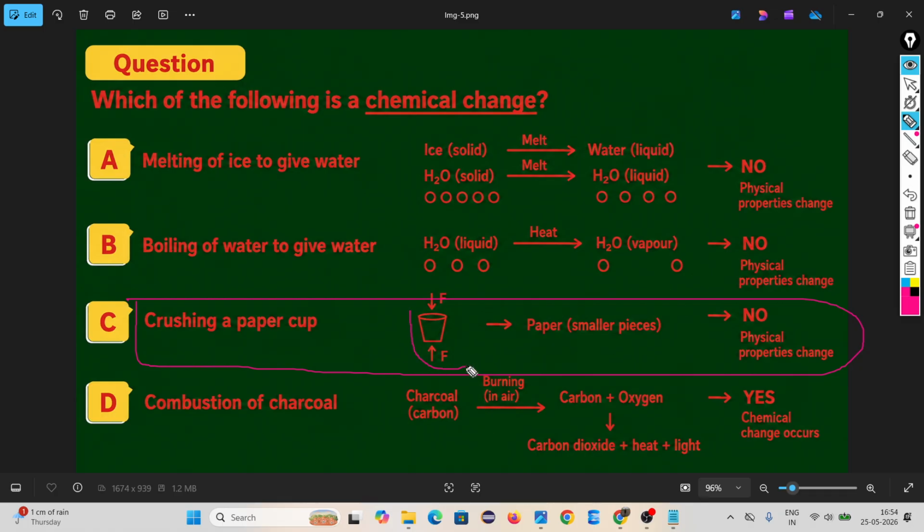Look, crushing a paper cup. Look, this is the paper cup. After crushing, it is converted into small pieces. Is there a change in composition? No. The composition remains the same. That's why it is a physical change.